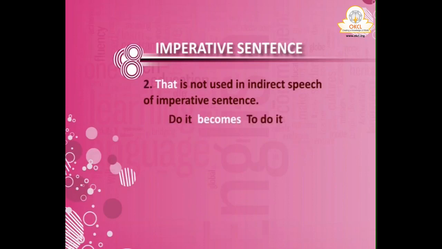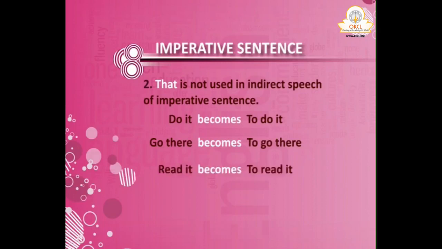Do it becomes to do it, go there to go there, read it to read it, so on and so forth. This is all imperative sentence. That means assertive sentence, interrogative sentence, imperative sentence. Okay, see, sometimes in place of ordered also commanded is used.